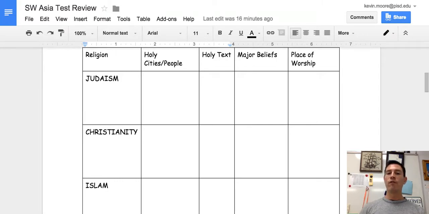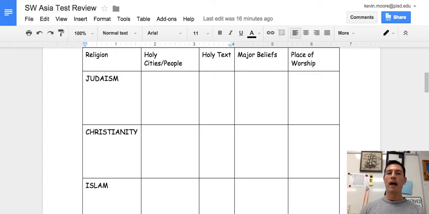A major belief that is shared among all three religions is the belief of monotheism. This is a term that means belief in one God. Judaism, Christianity, and Islam all believe in one God. The place of worship in Judaism is a synagogue. In Christianity, it is a church. And in Islam, it is a mosque.